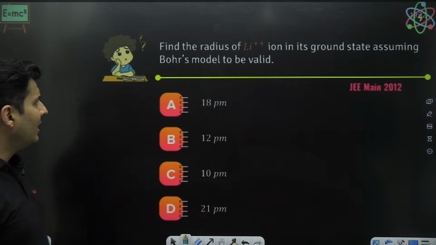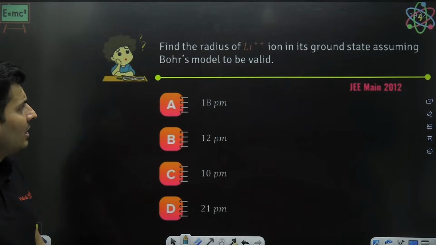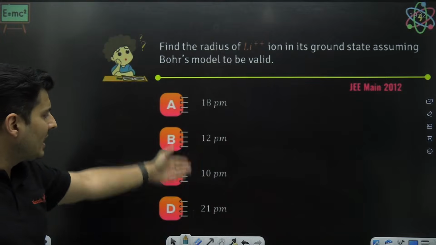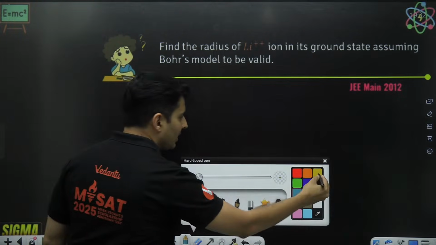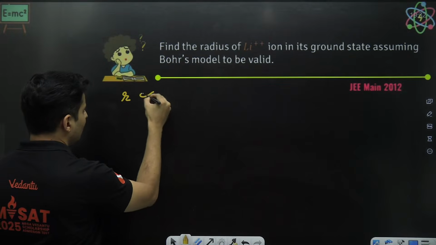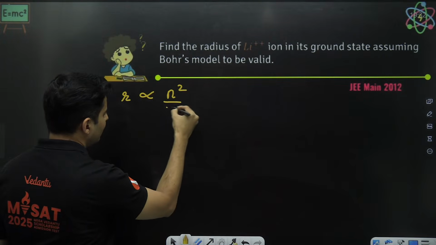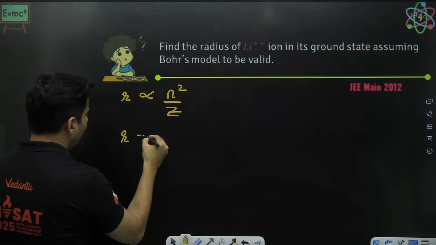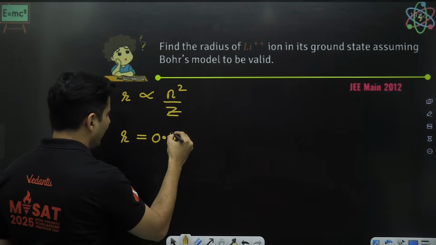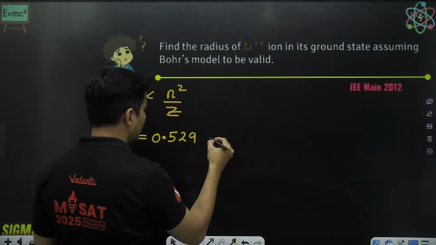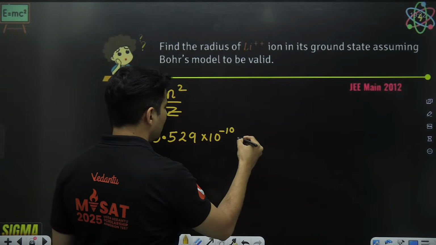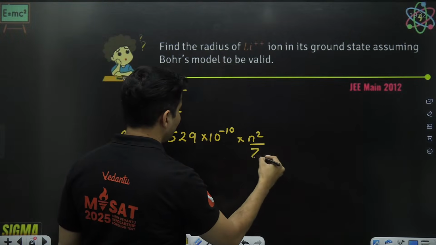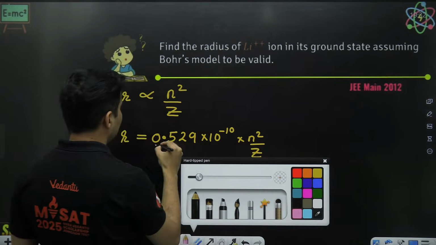Here it is. Find the radius of lithium double plus ion in the ground state, assuming Bohr's model of atom to be valid. All the answers are in picometers. Let's try. We know that radius in Bohr's model of atom is proportional to n square by z, and the constant of proportionality is 0.529 angstroms. Angstrom is 10 to the power minus 10 meters, multiplied by n square by z. This thing is your constant.